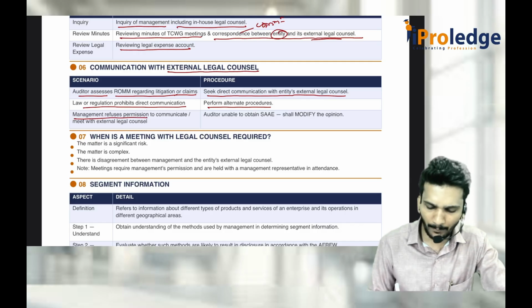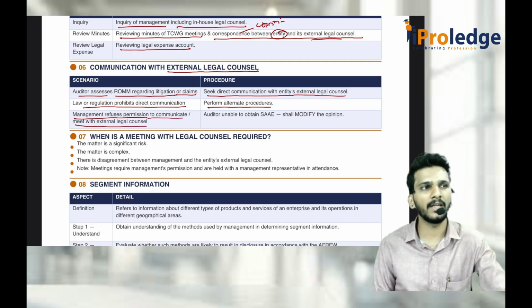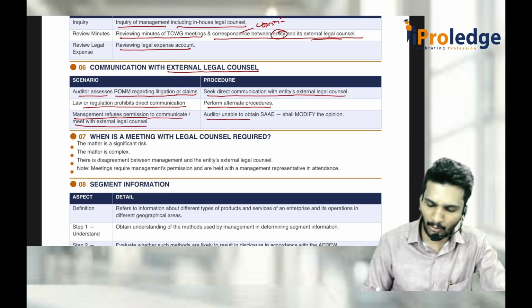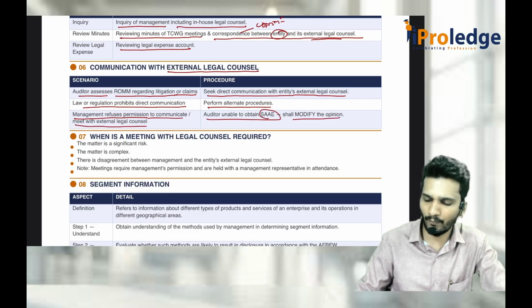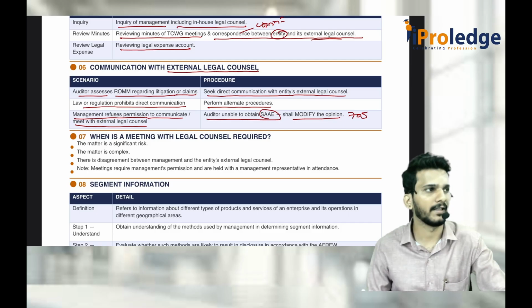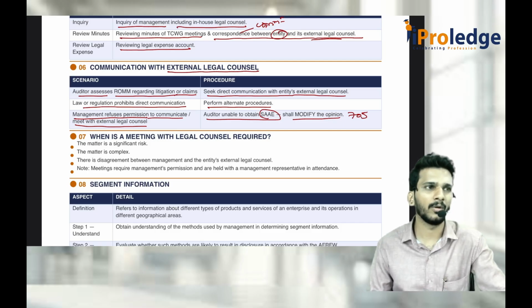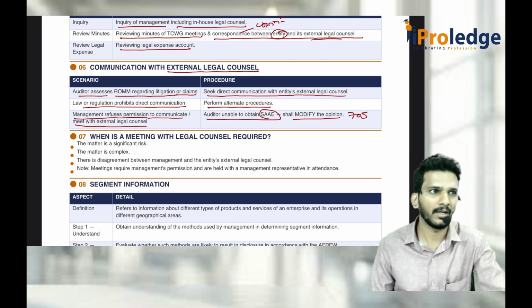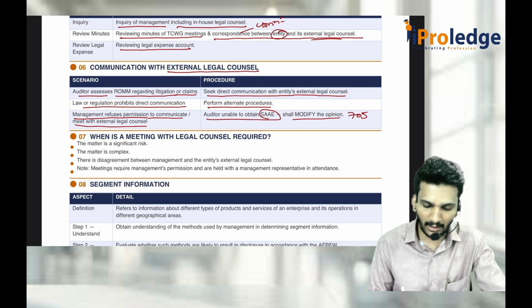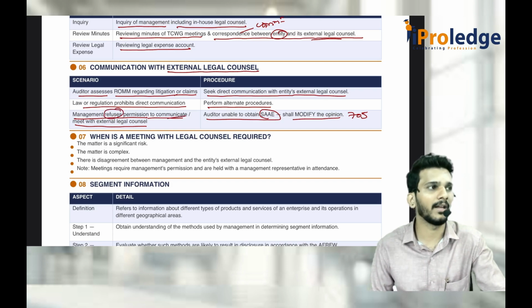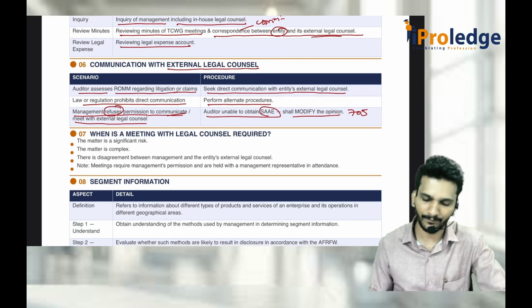Management refuses permission to communicate or meet with the legal counsel. Management is simply not permitting it. Then the auditor is unable to obtain sufficient appropriate audit evidence, so go for 705. If you don't get the evidence, there might be materiality also, pervasive also, go for a modification. Modification means either qualify or disclaimer of opinion. Adverse will not come because it is refusing to communicate with the external legal counsel. If you don't communicate, you don't get the evidence. That means non-availability of evidence, so either qualified or disclaimer of opinion.